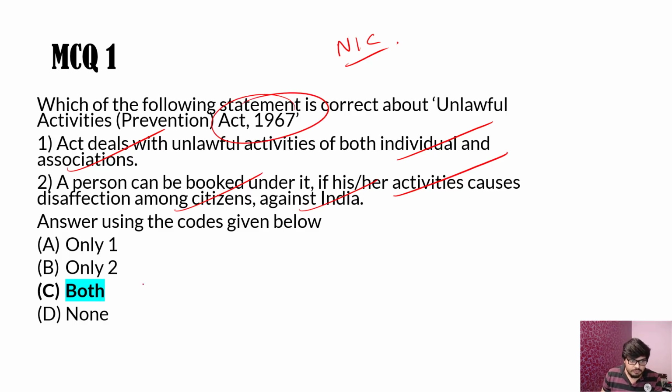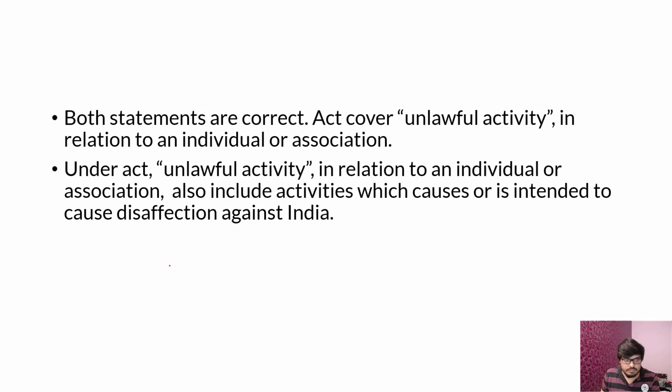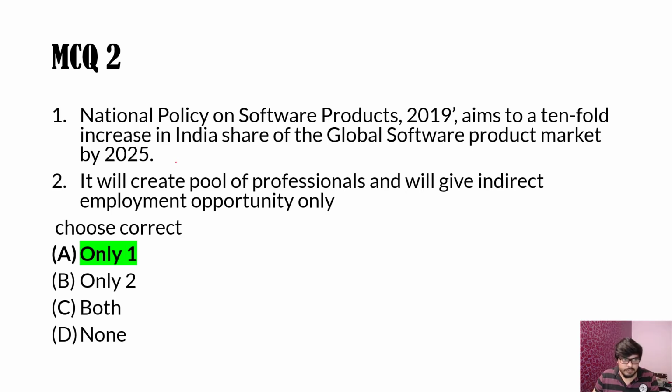So that's important. There have been many amendments in this act also. So C, both, is the answer here. An unlawful activity, and that is against India.